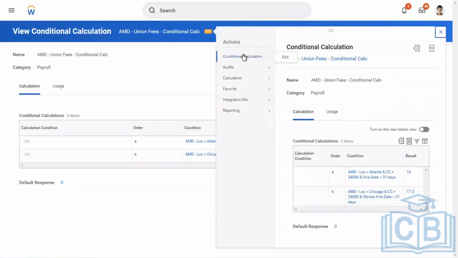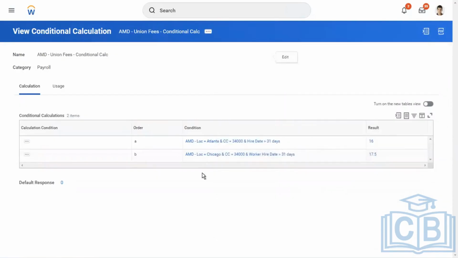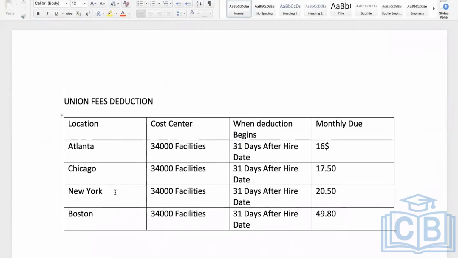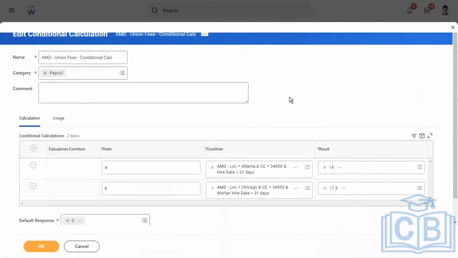Thank you. I'm going to edit this conditional calculation. I'm going to add a few more, because only Atlanta and Chicago were created, and then New York. Also, let's create. Always when you're working on calculations, either Workday Payroll or Workday Absence Management, one logic we should remember: calculations are complex ones.